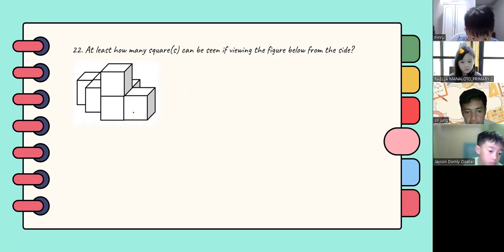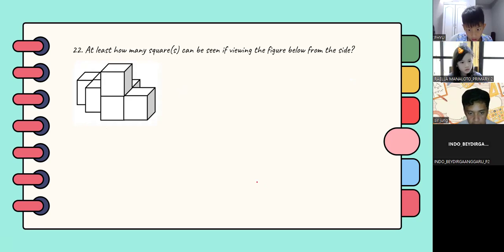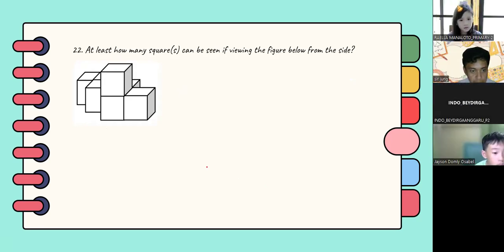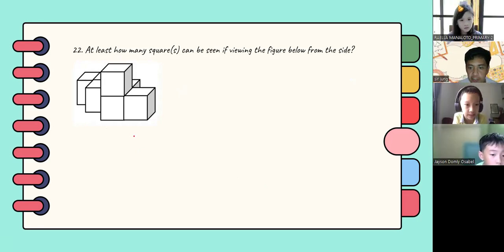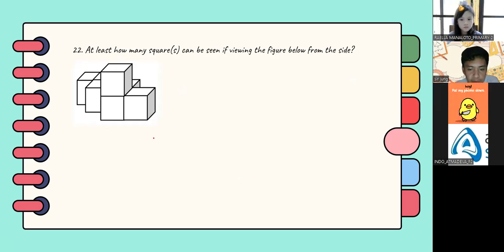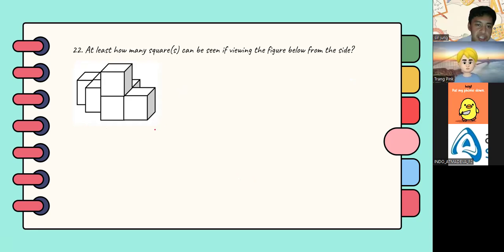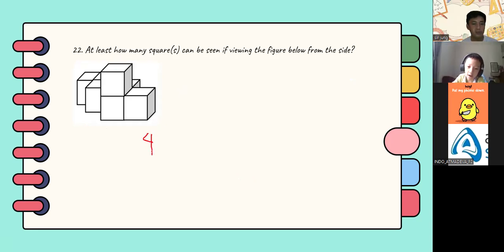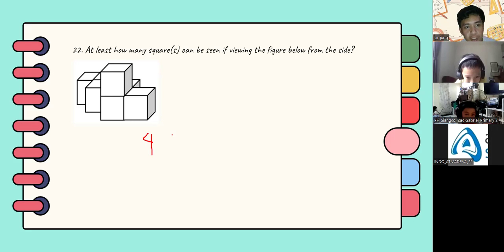Okay, Miss Rayla? 6. 3. The answer is not 3. 7. The answer here is 4. Why 4?